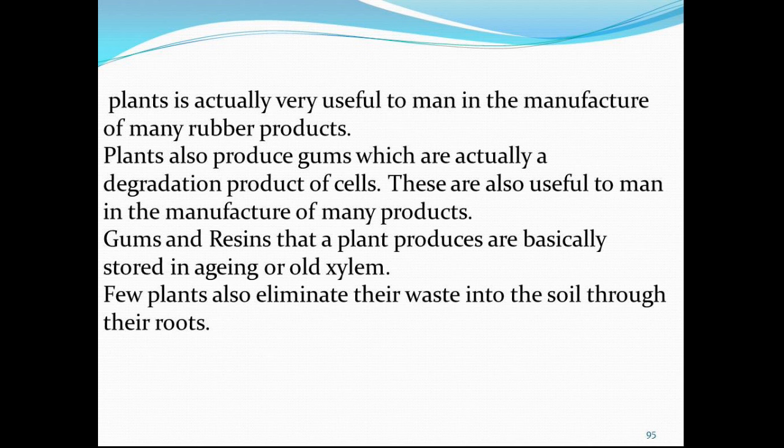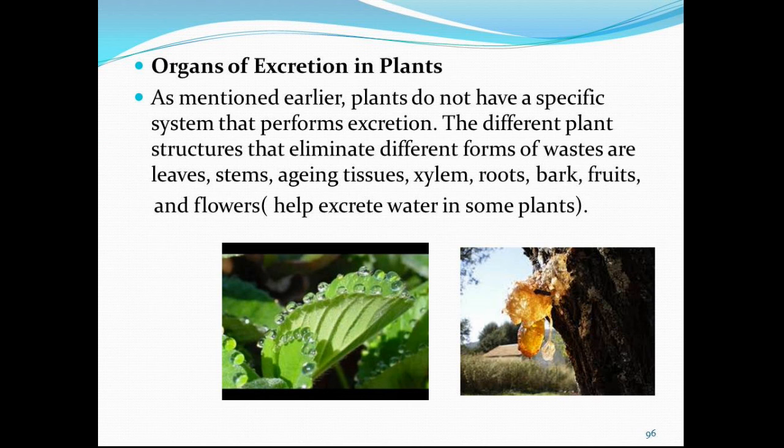Now children, you can see here the organs of excretion in plants. As mentioned earlier, plants do not have any specific system that performs excretion. Different plant structures that eliminate different forms of waste are, you can see the leaves are excreting water in the form of water droplets. Yes, and this is in aging tissues. Yes, you can see here the stem of this tree, it is helping in secreting some of the waste products in the form of gum.